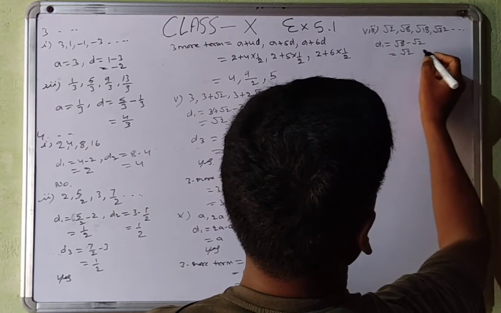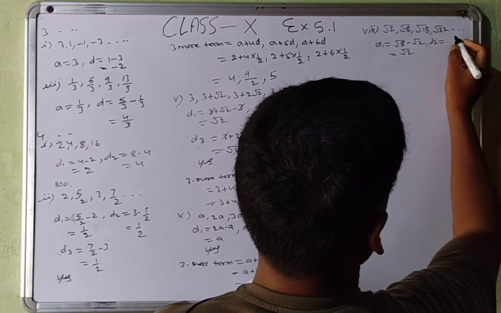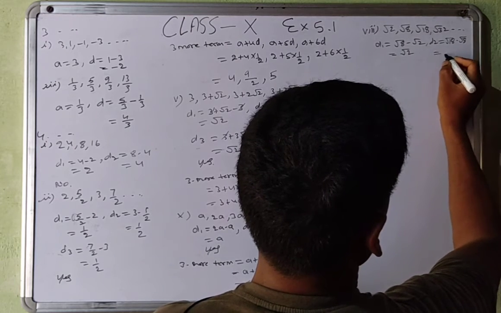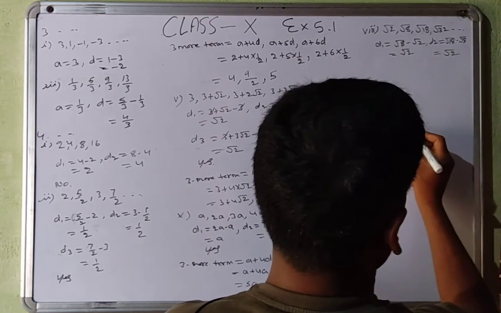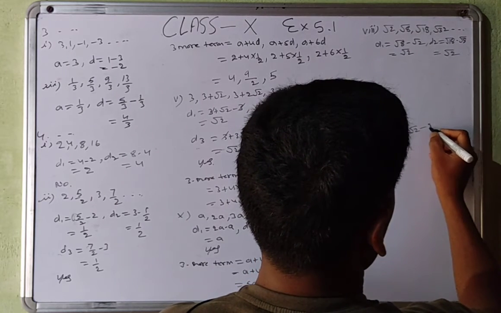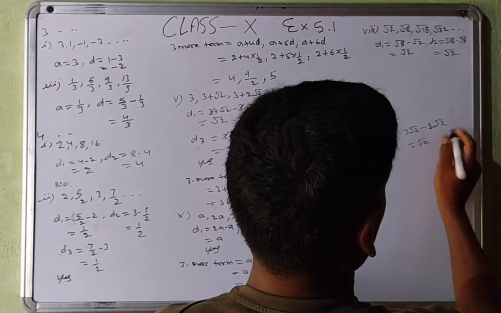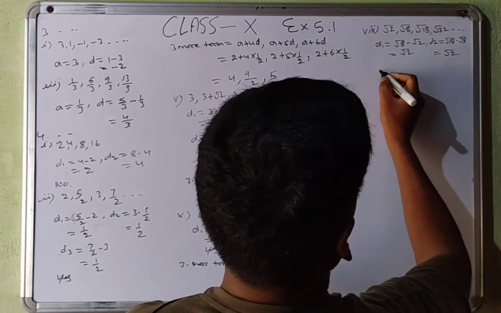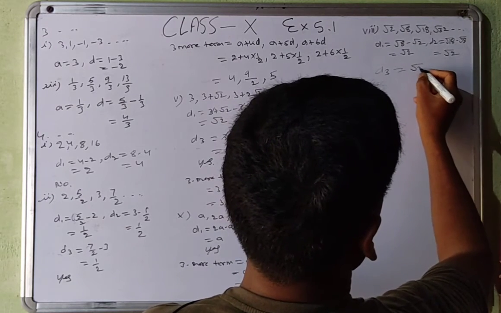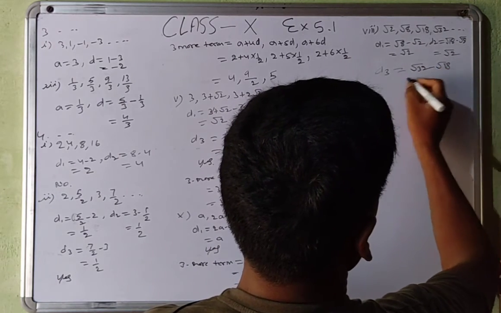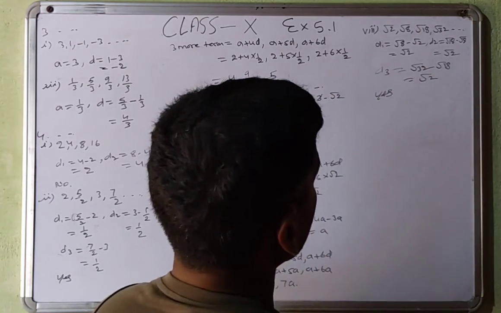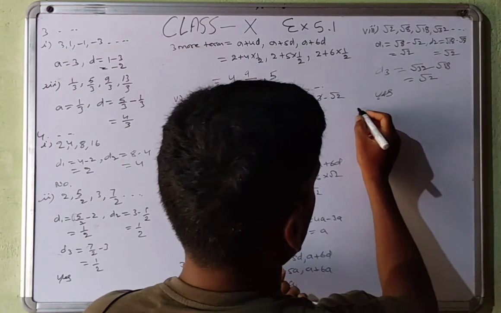d2 is equal to under root 18 minus under root 8. So that will be also under root 2. Under root 18 we can write 3 under root 2 and under root 8 we can write 2 under root 2. So that will be under root 2. And d3 is equal to under root 32 minus under root 18. This will be also under root 2. So this will be also yes.